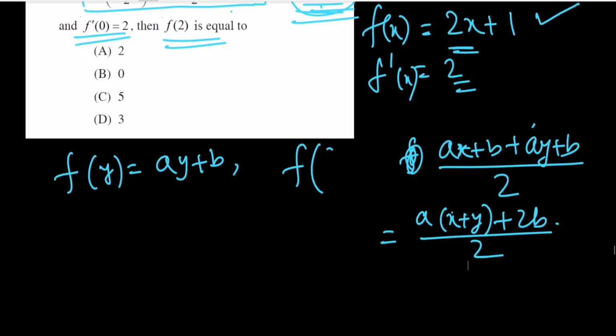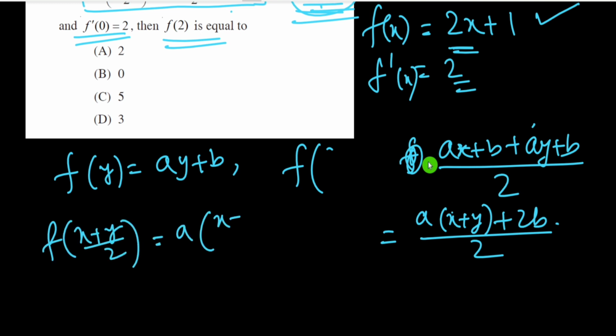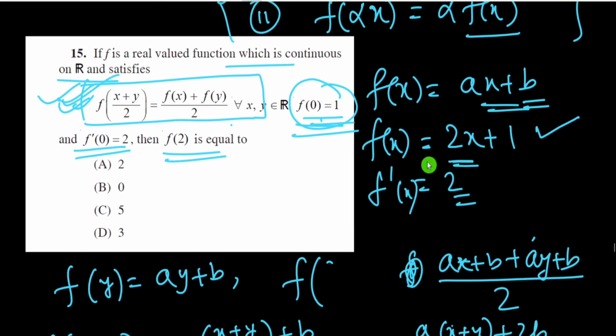So f of (x plus y) by 2 is equal to a into (x plus y) by 2 plus b. This is the value, and we note that this is equal to the other. So ax plus b also satisfies this condition, with (x plus y) by 2.